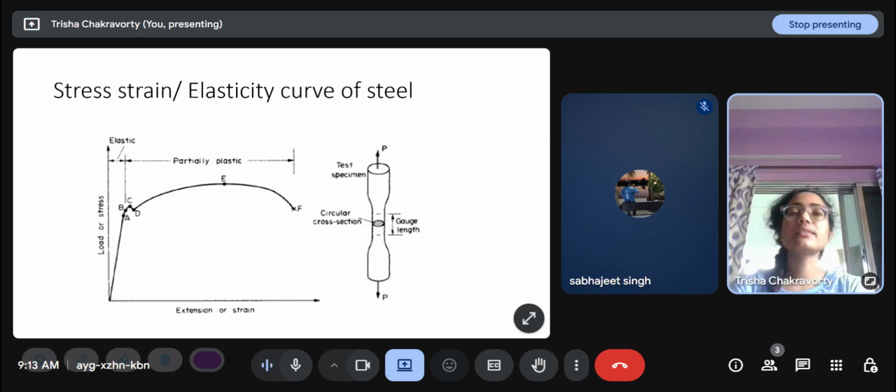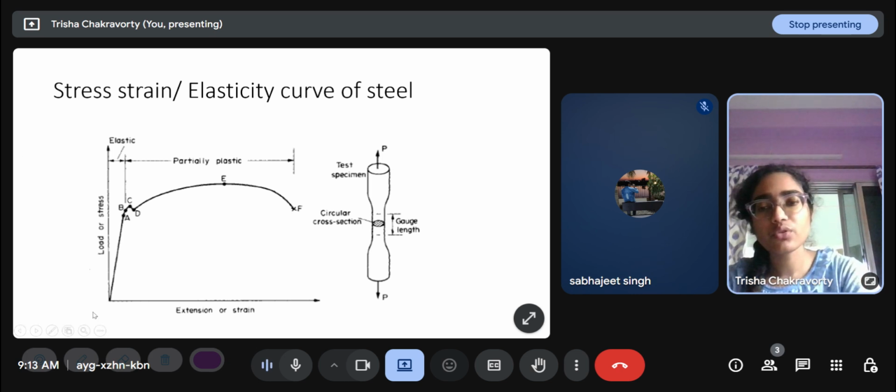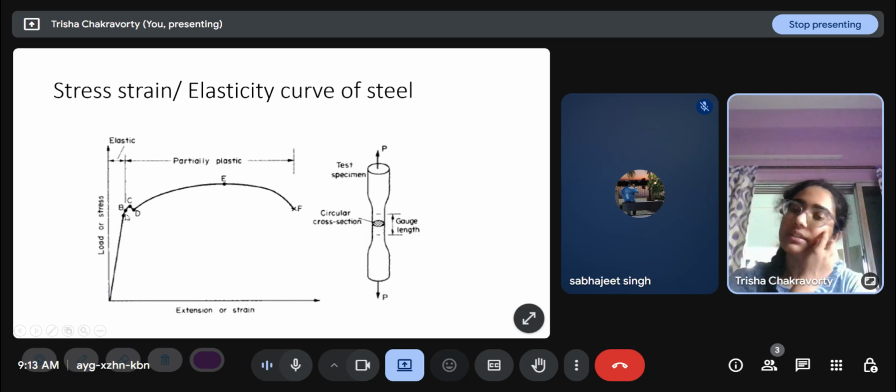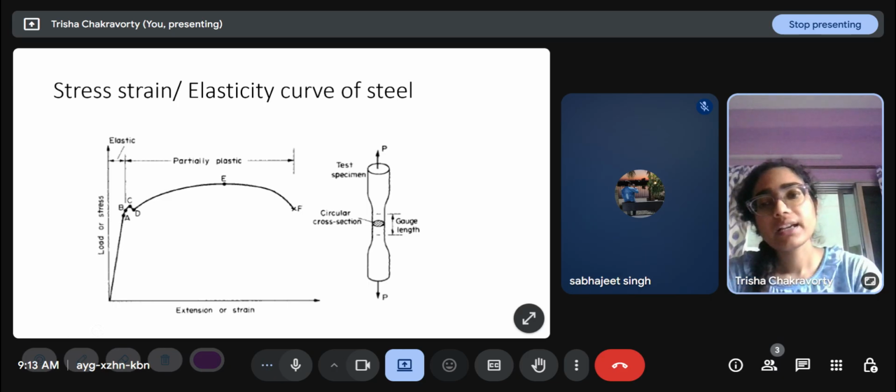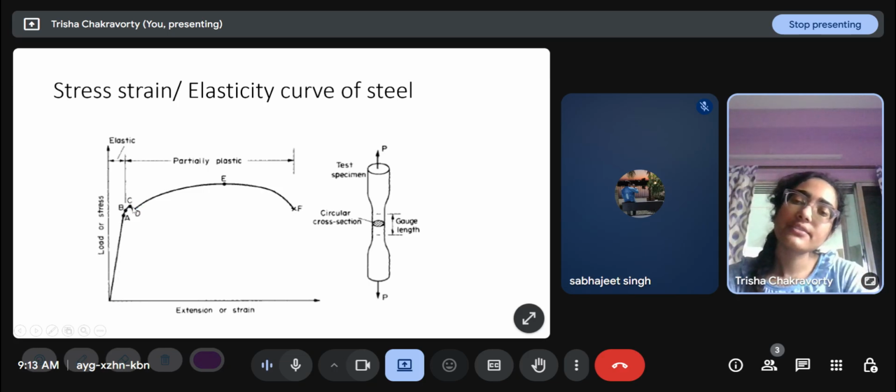This is the stress strain or the elasticity curve of steel. So if we call the origin O, O to A is a linear regime, then A to B is non-linear but within the elasticity limit. So up to B, if we remove the stress entirely, the strain will go to zero and the material will regain its original configuration. From B to C, it's not elastic, but you see that the slope is still quite high. At around C and D, the slope falls suddenly. So C or D or their middle, they are very close spaced. That is the yield point, and the stress corresponding to that corresponds to the Fy that we saw.